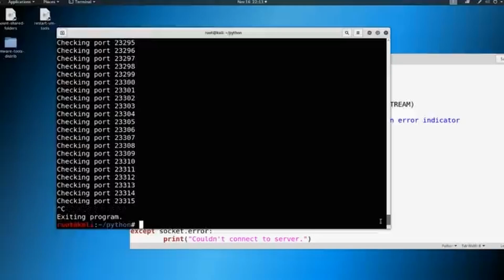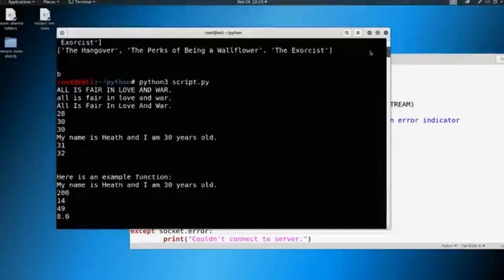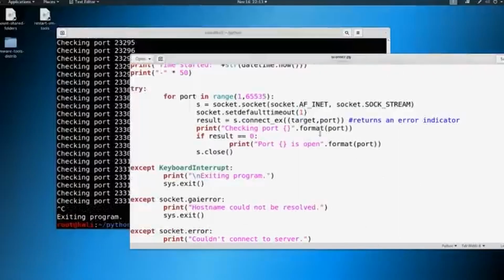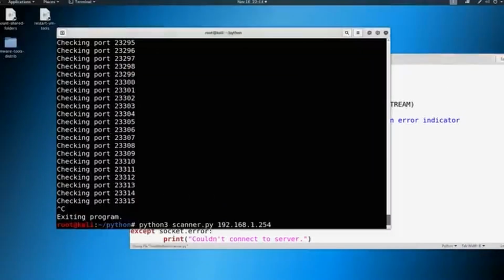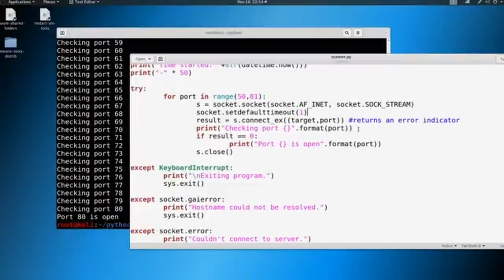On top of being a little bit annoying, it's throwing our screen into 20,000 lines now. The only reason I would put a statement like this in here is if I was doing a couple of numbers and wanted to see, like if we go back to 50 and to 80, we'll do 81. If we do this, it's a good way to see how fast your scanner's running. It's also a good way to have print statements in there in case you see any errors. You can see it ran through 80 pretty fast and found 53 and 80 open. So I would delete this.